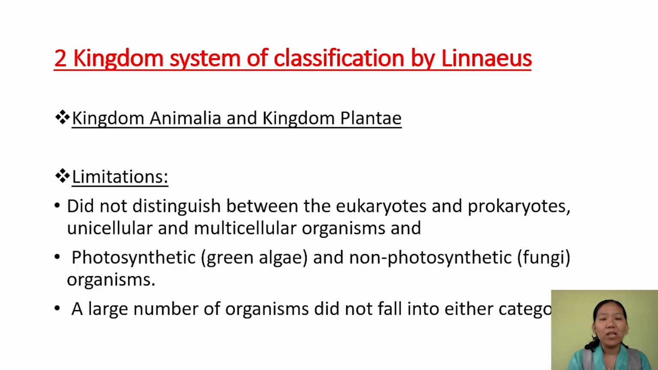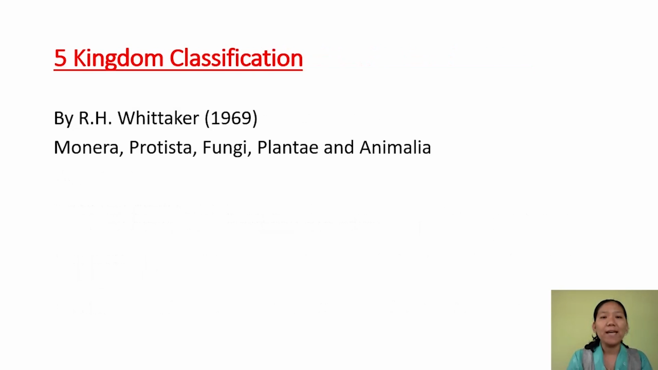And finally, the most accepted form of classification was proposed by R.H. Whittaker in 1969. He used various criteria, and based on that, he classified all the organisms under five kingdoms. They are Monera, Protista, Fungi, Plantae, and Animalia.